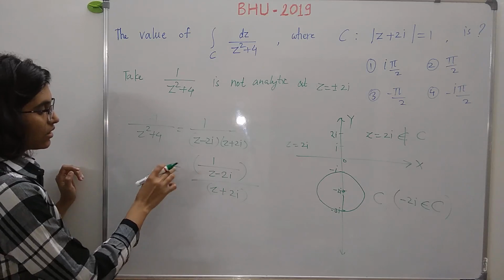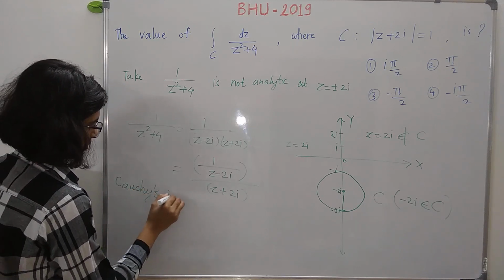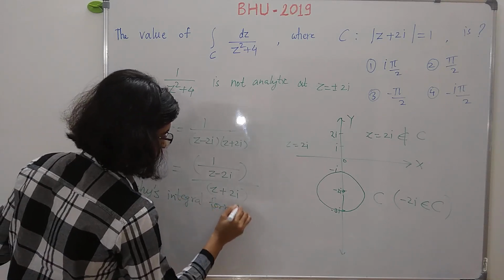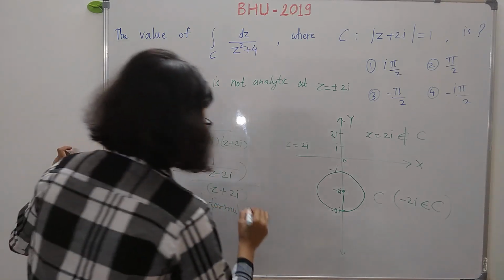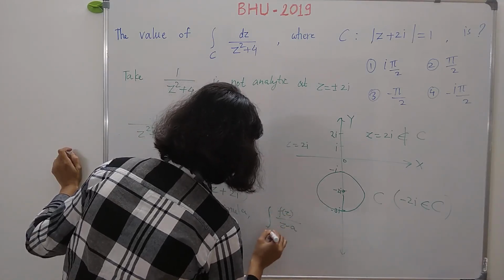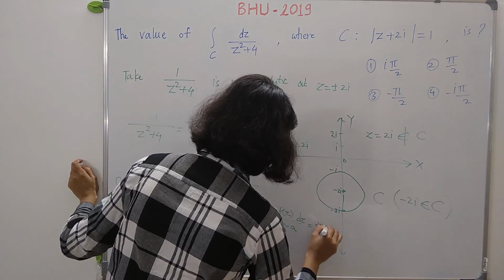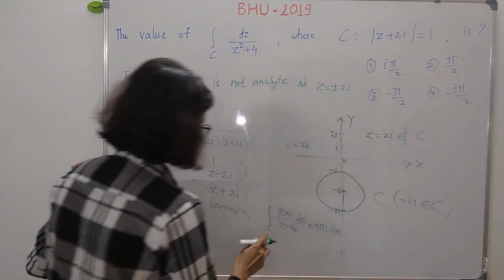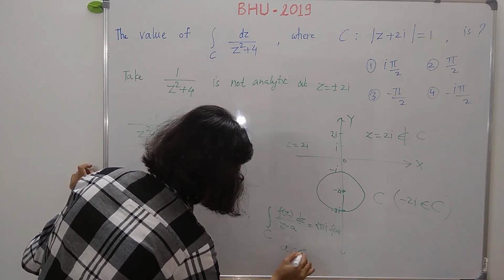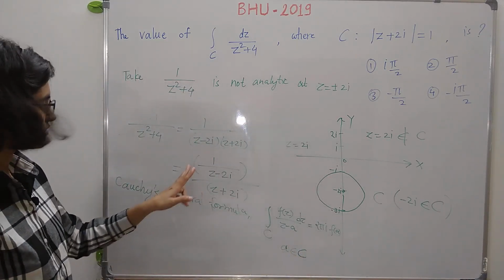Now just recall the formula, which is called Cauchy's integral formula. By this, the integral of f of z upon z minus a over the curve C, dz, is equal to 2 pi i times f of a, where this a is a point inside the curve C, and C is a simple closed curve.